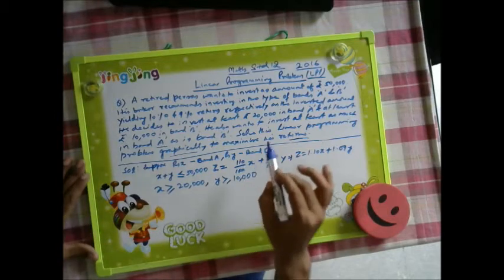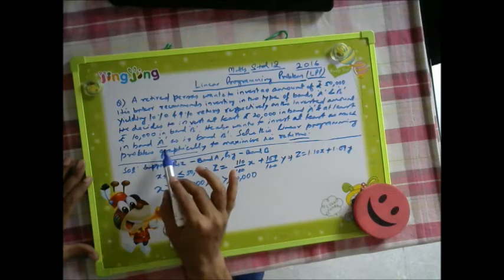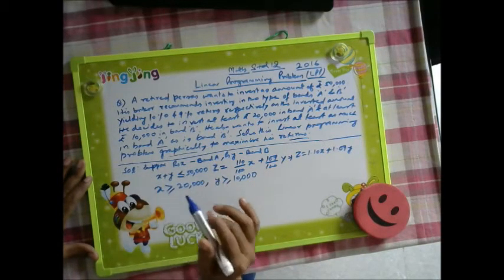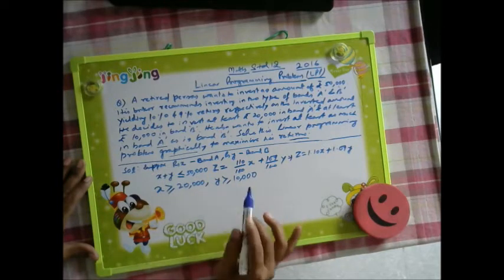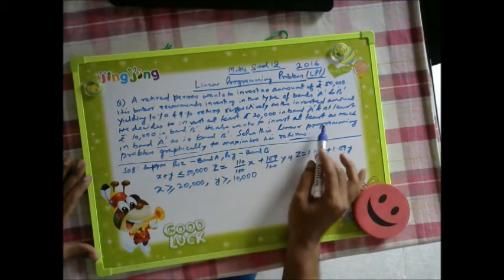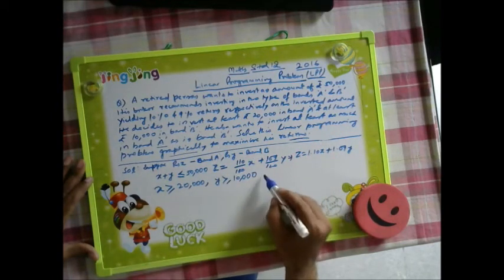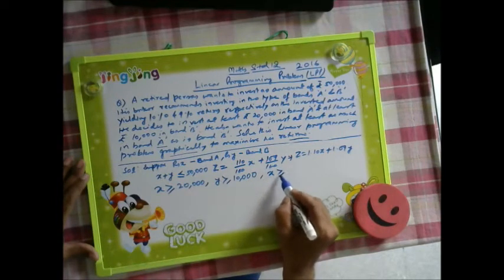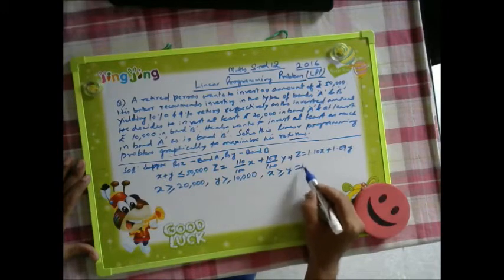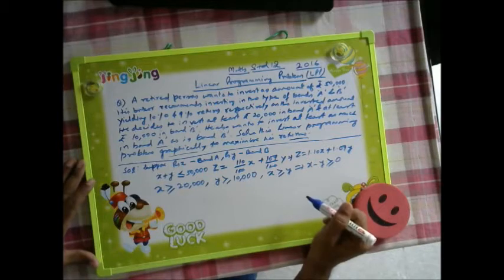He also wants to invest at least as much in bond A as in bond B, so X can be greater than or equal to Y, which means X minus Y is greater than or equal to 0.